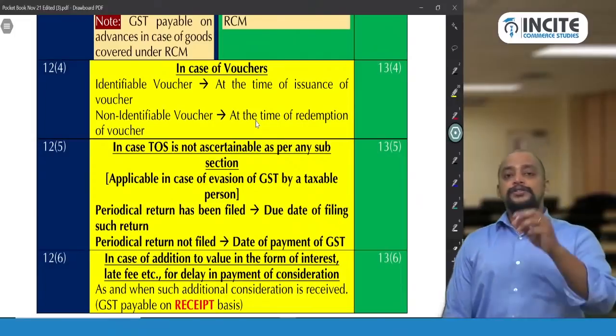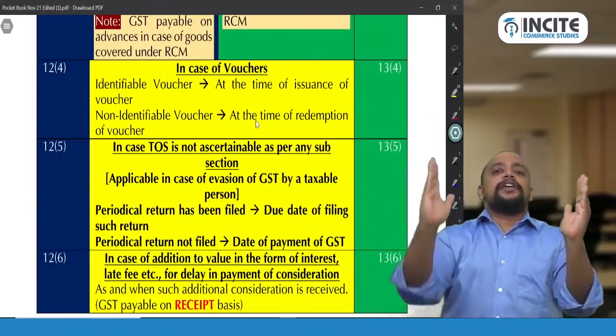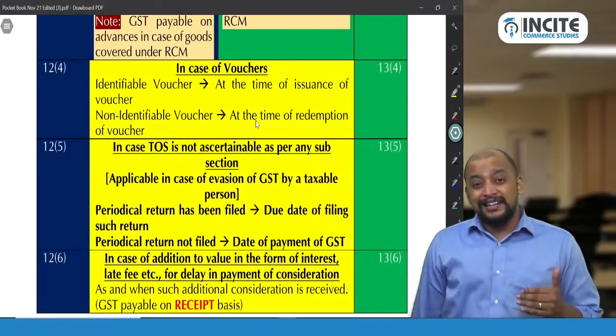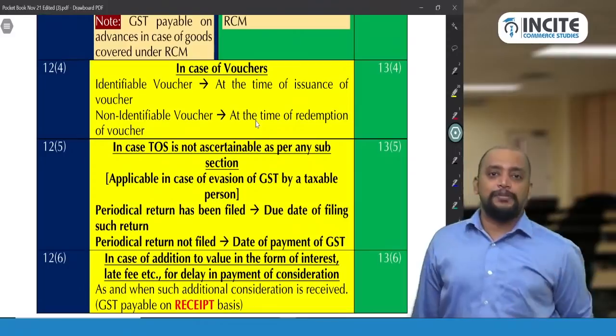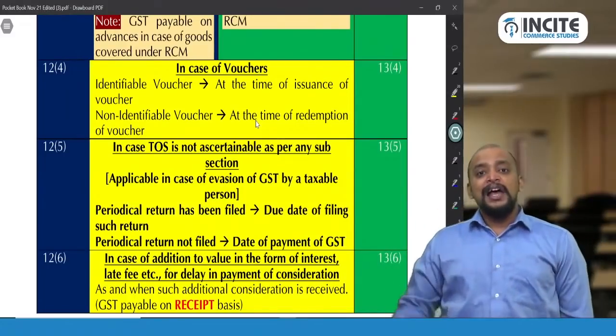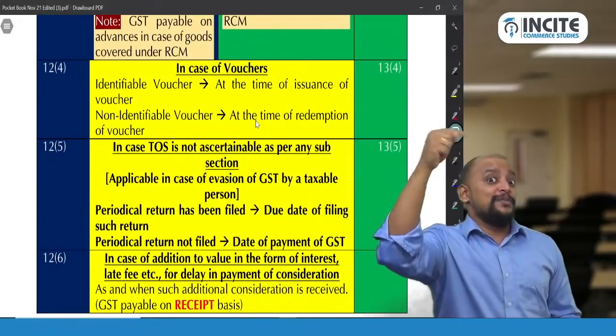or services. So these vouchers are divided into two parts: identifiable vouchers and non-identifiable vouchers. In case of identifiable vouchers, we need to take the time of issuance of voucher as the time of supply. So today I am giving the voucher. So today is the time of supply, and I need to pay GST because I know against which product you will be redeeming.